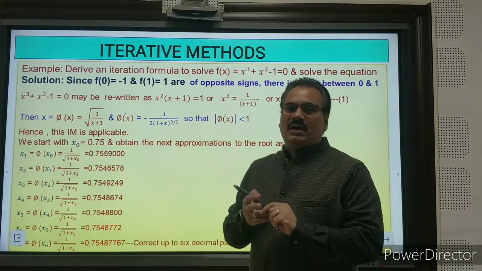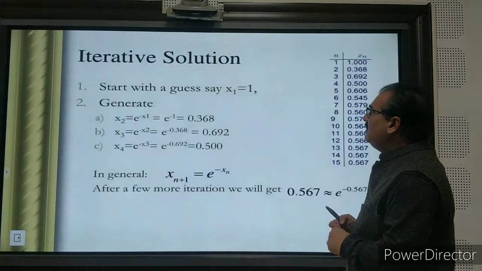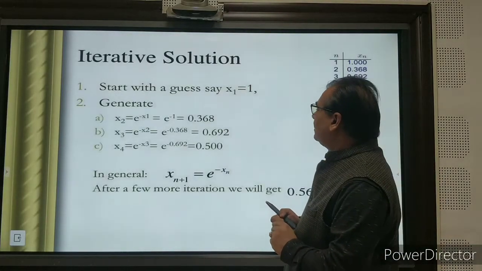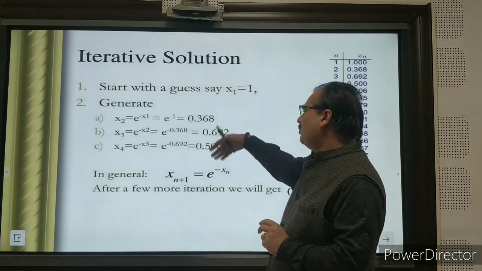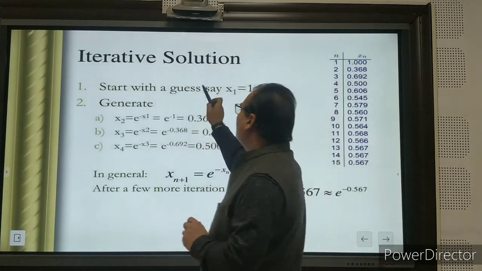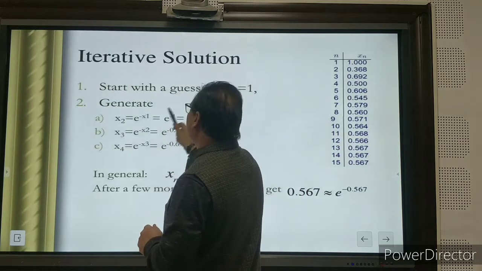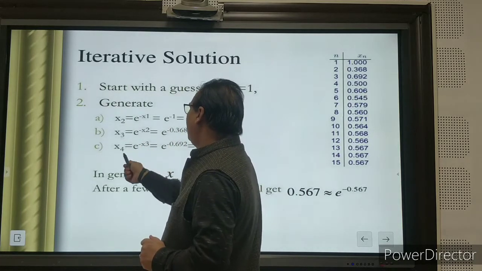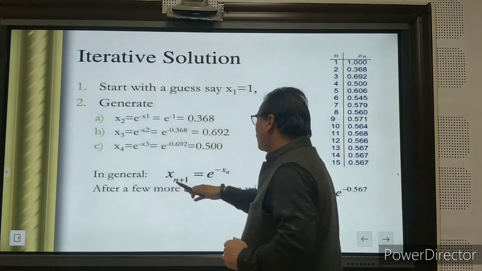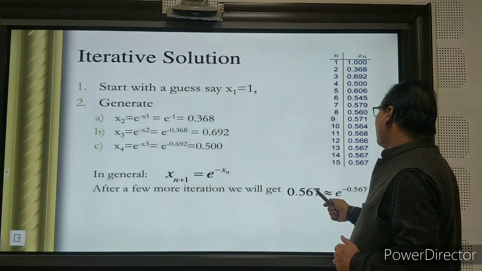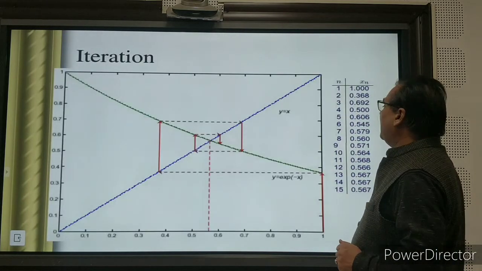So this is correct up to 6 decimal places. You got the root. It means you can start with the initial values. For the second problem, you can take the exponential; I have taken different values. Let us suppose here x1 is equal to 1, x2 you will get, x3 you will get, x4 you will get. In the same process, you will get 0.567 as the value.